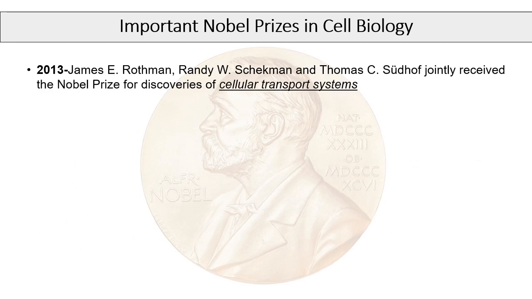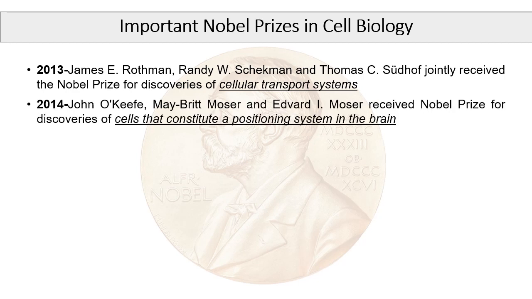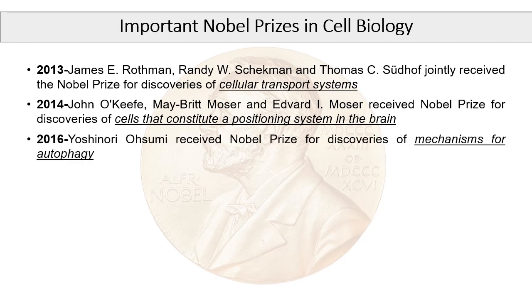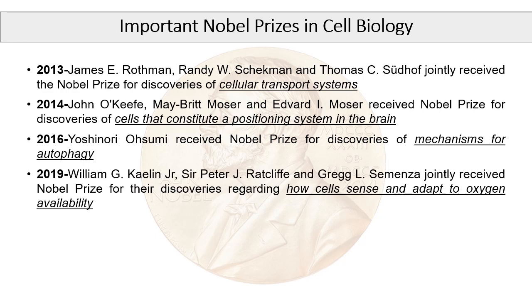In 2013, Rothman, Schekman, and Südhof received the Nobel Prize for discovering the cellular transport systems. In 2014, O'Keefe, May-Britt Moser, and Edvard Moser received the Nobel Prize for discovering the cells that constitute a positioning system in the brain. In 2016, Ohsumi received the Nobel Prize for discovering the mechanisms for autophagy. In 2019, William Kaelin, Sir Peter Ratcliffe, and Gregg Semenza jointly received the Nobel Prize for their discoveries regarding how cells sense and adapt to oxygen availability.